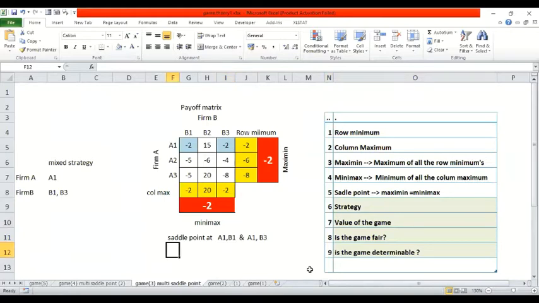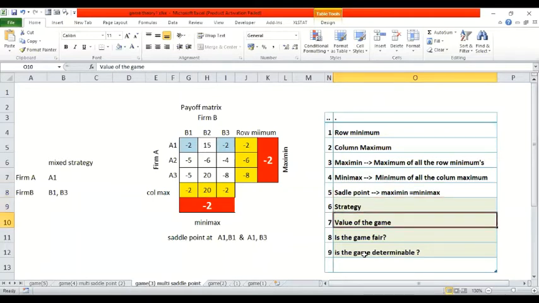Is it difficult after all these things? Is game theory difficult? No, sir, it's not. But finding these values is very, very difficult for a manager. I was able to solve 3 problems with you people. It's very simple. I repeat again: you need to remember these 9 questions yourself. You need to find the row minimum, the column maximum, the maximum among the minimums, and the minimum among the maximums. Then you can easily find wherever the cross section is. This is going to tell us the strategy and the value of the game.